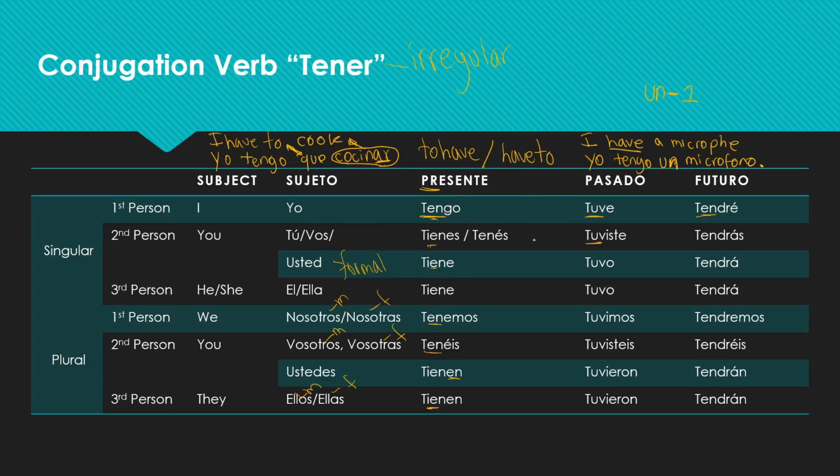Yo tuve, tú tuviste, usted tuvo, ella tuvo, nosotros tuvimos, vosotras tuvisteis, ustedes tuvieron, ellas tuvieron, yo tendré, futuro, remember, tilde, vos tendrás, usted tendrá, ella tendrá, nosotros tendremos, vosotros tendréis, ustedes tendrán, ellas tendrán. So this is all for this particular verb.